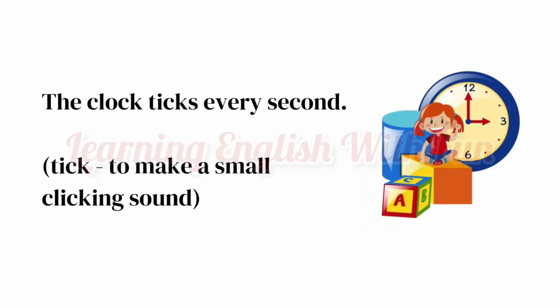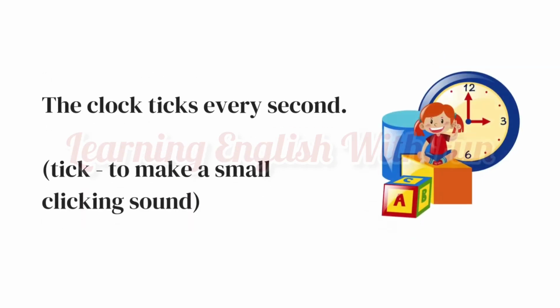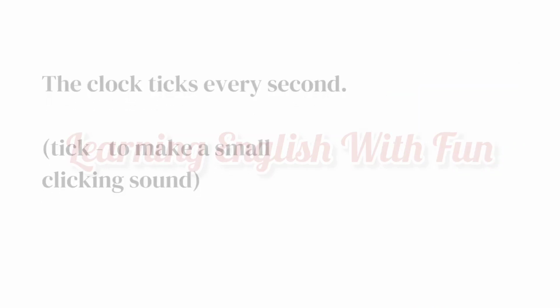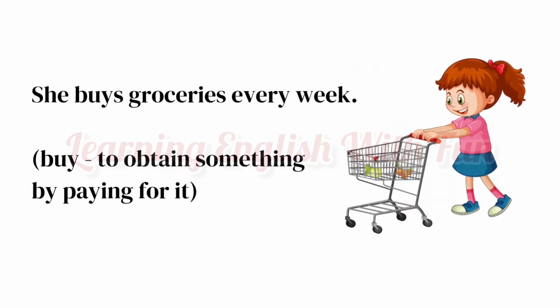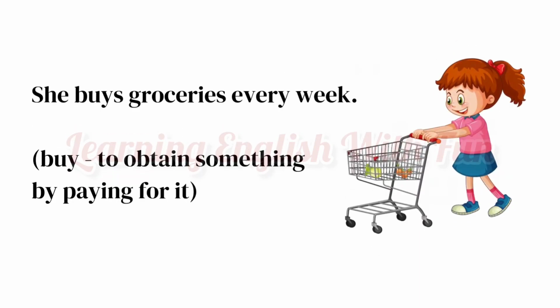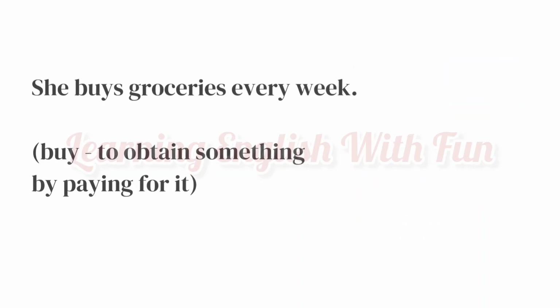The clock ticks every second. Verb tick, to make a small clicking sound. The clock ticks every second. Verb tick means to make a small clicking sound. She buys groceries every week. Verb buy means to obtain something by paying for it. She buys groceries every week. Verb buy means to obtain something by paying for it.